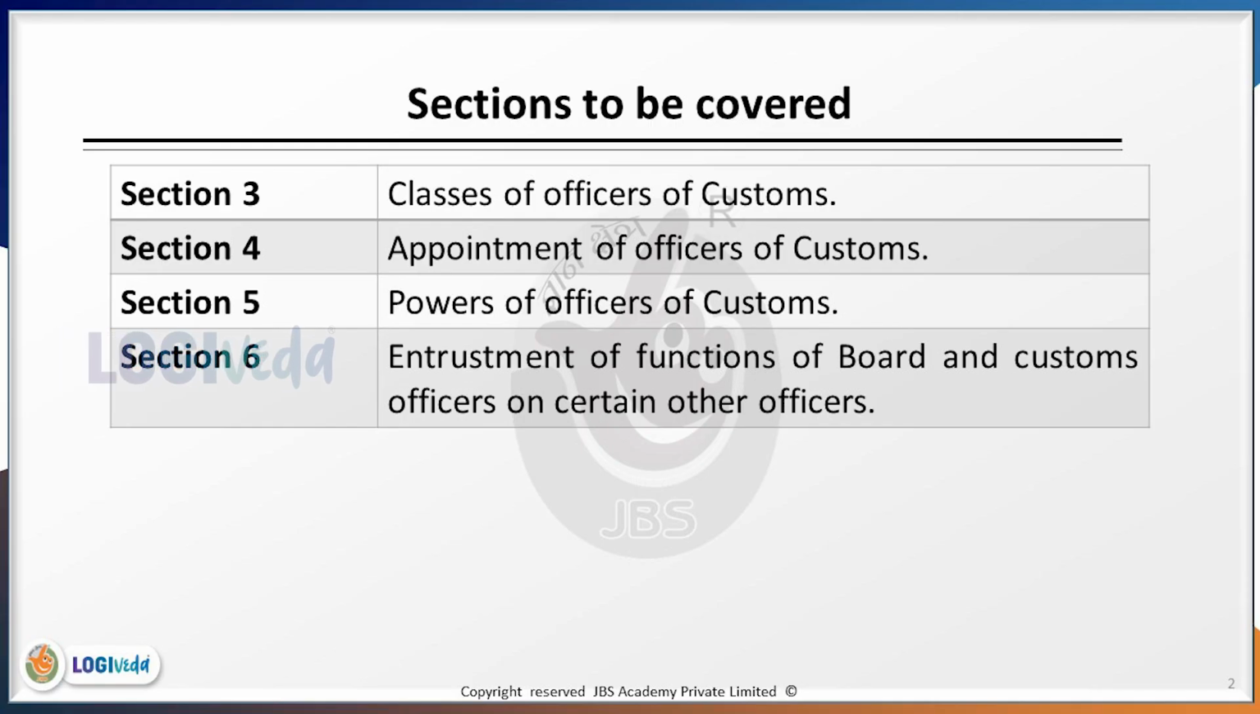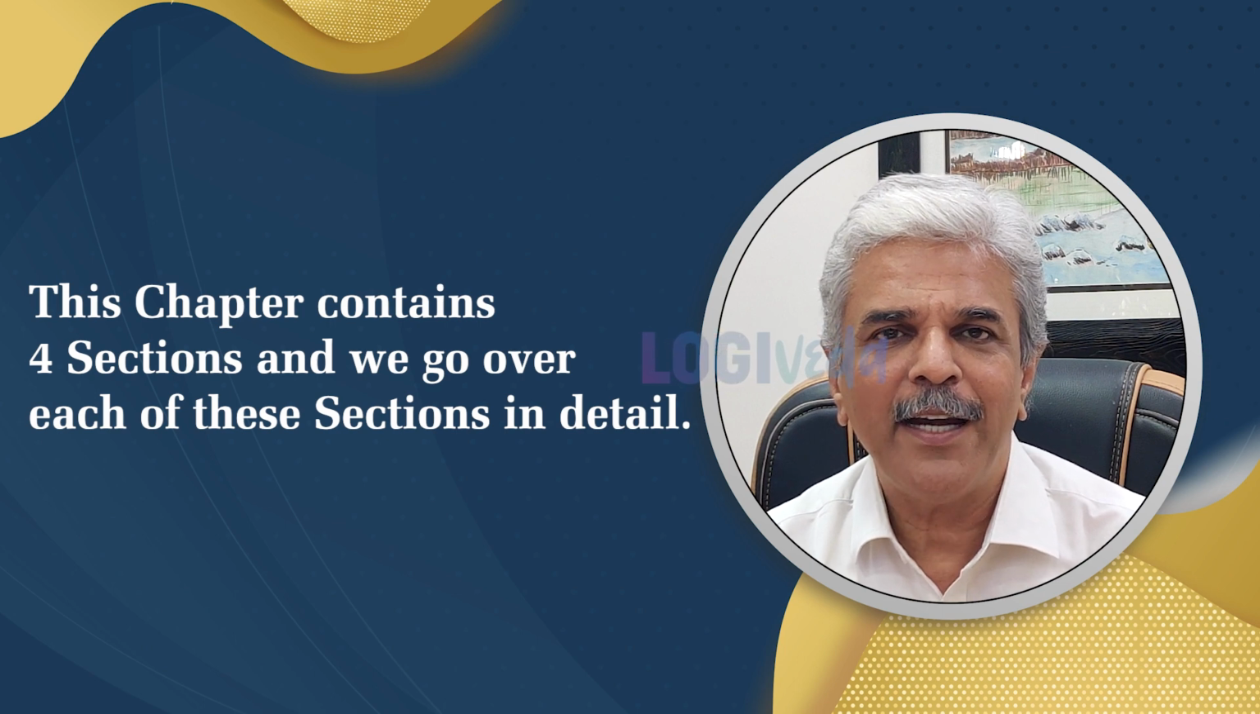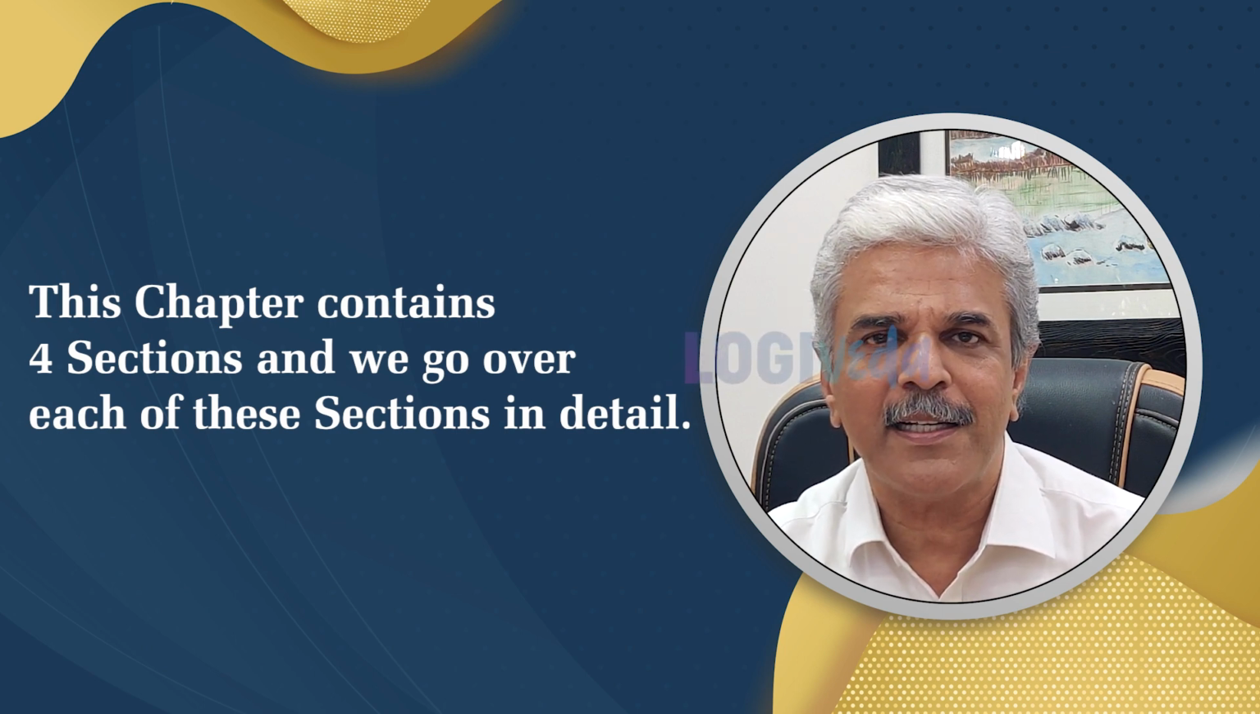Section 3 talks about classes of officers of customs. Section 4 talks about the appointment of officers of customs. Section 5 talks about the powers of the officers of customs, and section 6 talks about entrustment of functions of the board and custom officers on certain other officers. So this chapter contains 4 sections and we go over each of these sections in detail.